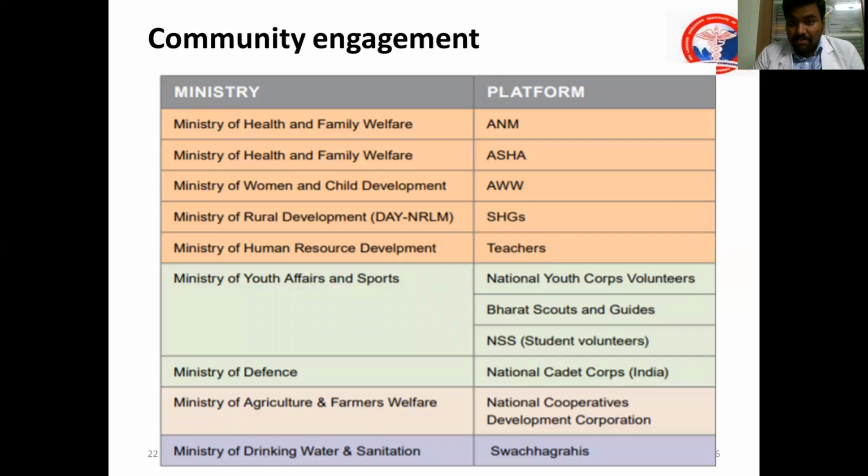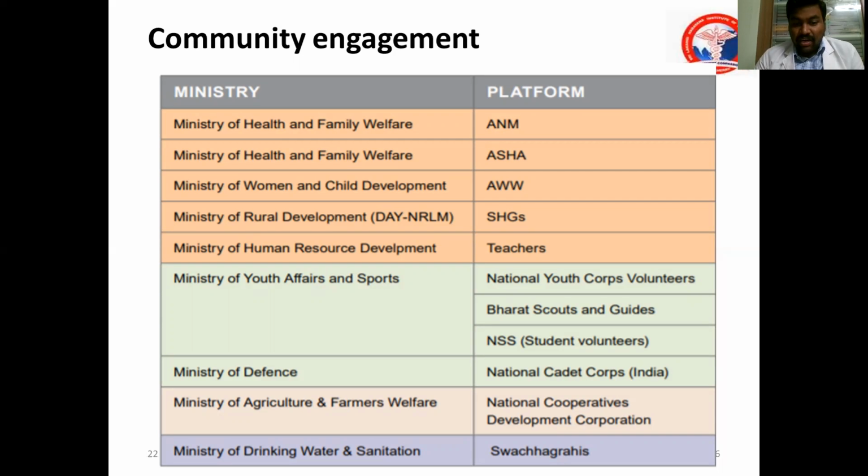And also the community members, the important key stakeholders, their participation is also important. For example, under the Ministry of Health and Family Welfare, ANMs and ASHAs can be included. Under the Ministry of Rural Development, self-help groups can be included. Under the Ministry of Human Resource Development, teachers can be included. They can be included in the Jan Andolan movement, in Poshan Maah celebration, etc. That is to create awareness.